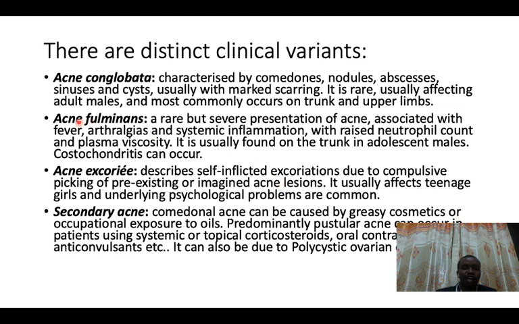But one can also present with acne together with systemic inflammation. Maybe they present with fever and arthralgia. If you do the full blood picture, you find that the white blood cells are elevated. And this type of acne is called acne fulminans. But you also have acne excoriee, and this is normally like a psychological problem, where one feels that he is having acne, so he tries to scratch his face and ends up getting excoriations. This is called acne excoriee.